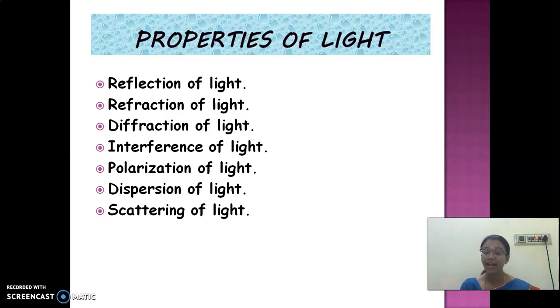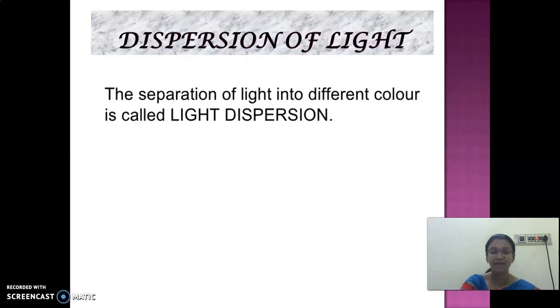And then polarization of light. I said, right, that light travels in all directions. The light which passes in all directions is called unpolarized light. This unpolarized light is passed through a polarizer. After passing the light through the polarizer, we are able to get the light only in one direction. This is called polarized light. And the next topic is dispersion of light. This is where we stopped, right?